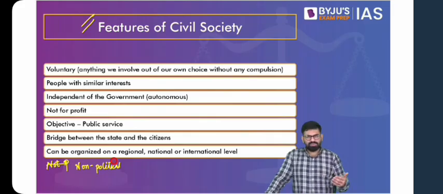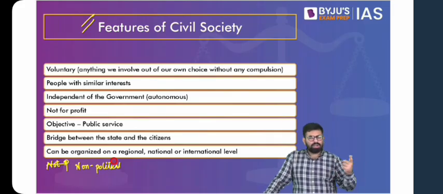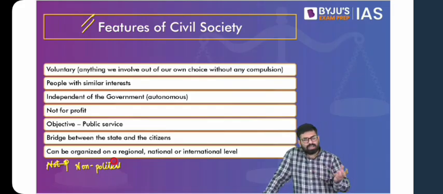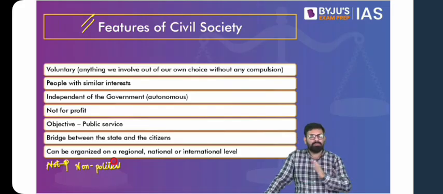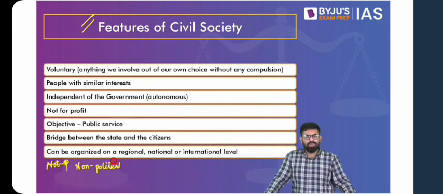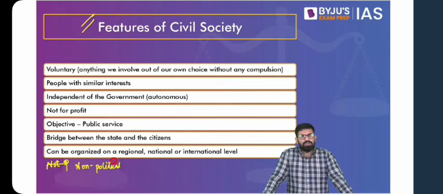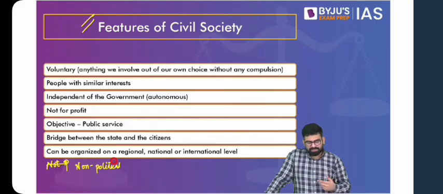Because yes, political groups are also a form of civil society, again a voluntary group coming together. Whatever their political ideology is, how do you support a political ideology, say of the right or of the left? The basic supporting argument is that this is ultimately for the betterment of the society. They argue that this way of doing it, say the socialist way, is going to be the right way. This is how we can develop people, this is how we can make people share the benefits of development. And similarly, the right wing would do the same. So the objective is ultimately welfare of the society.